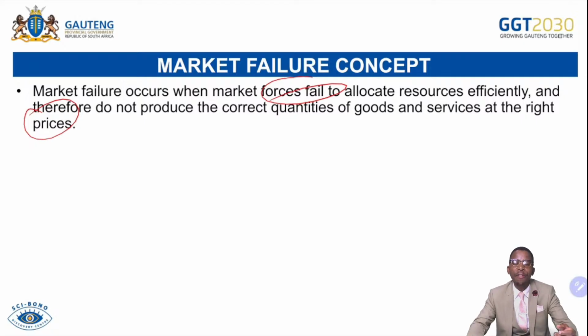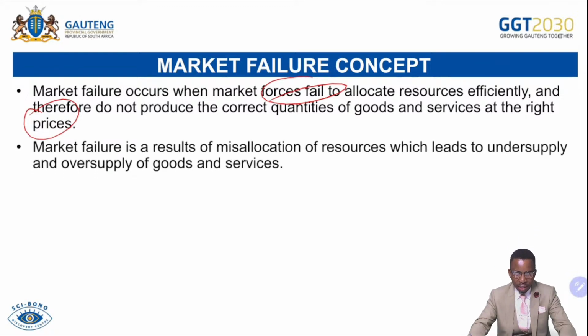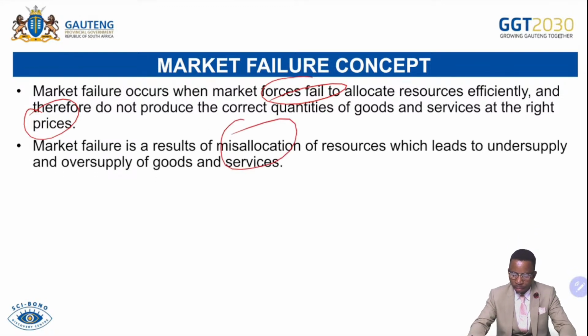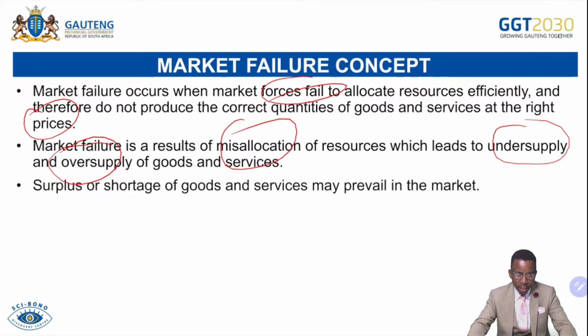That can lead to market failure because should there be lower supply than expected, that will be market failure. Should there be oversupply than expected, that will be market failure. Market failure is a result of misallocation of resources, which leads to undersupply or oversupply of goods and services. Whenever resources are misallocated, meaning they are not used to their optimal level or they are overutilized, there can either be undersupply or oversupply. Surplus or shortage of goods and services may prevail in the market.